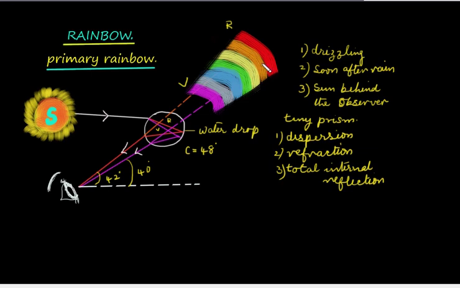So how do we represent that virtual image? We just extend the rays that reach the eye backward in order to get the image. So that is what is done here. I hope the diagram is clear.